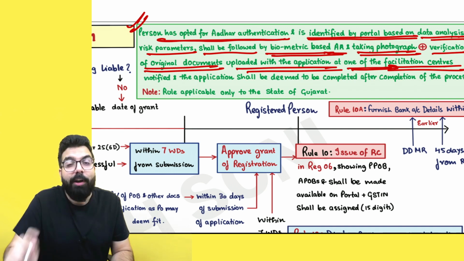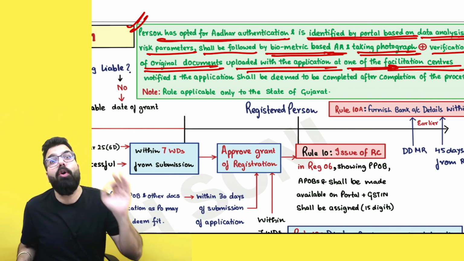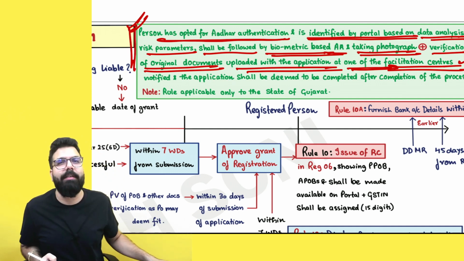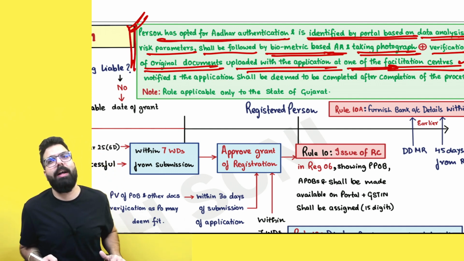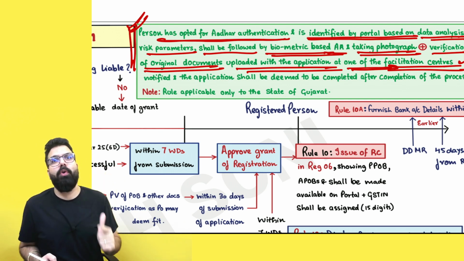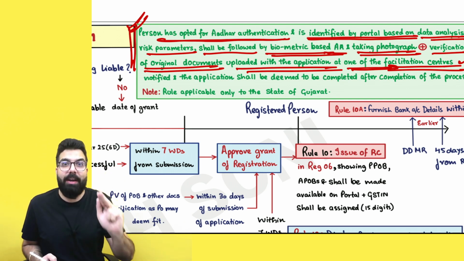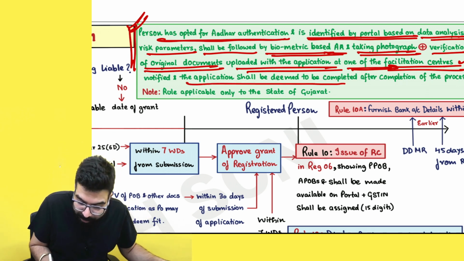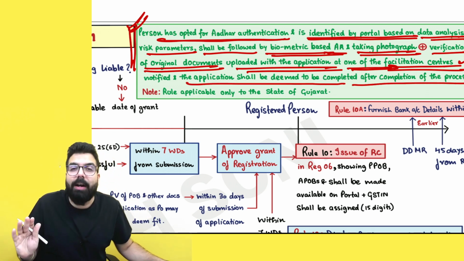And you know what, your application will be deemed to be submitted only once you have done this. It means you have visited the facilitation center, you have done the biometric based Aadhaar authentication, plus you have given your photograph, plus original documents have been verified at that facilitation center. Only then, they are telling, the application shall be deemed to be completed after the completion of this process.